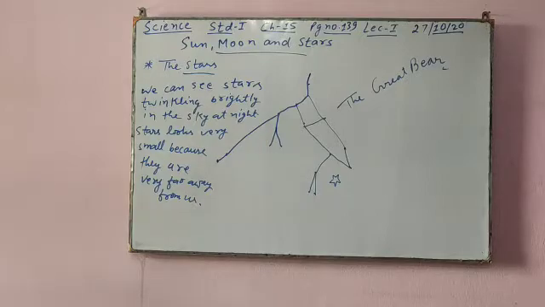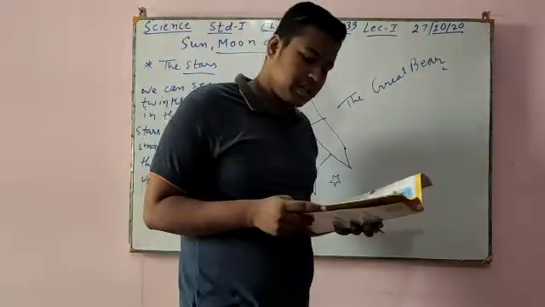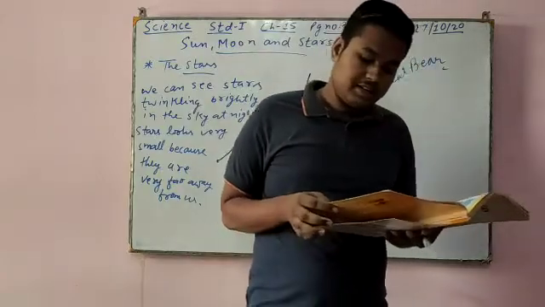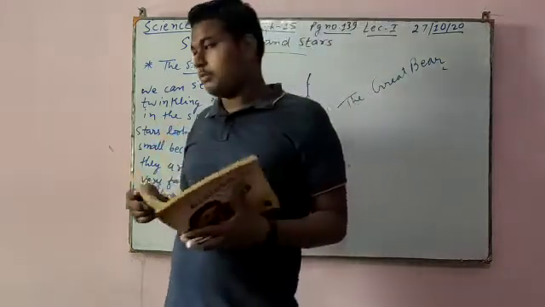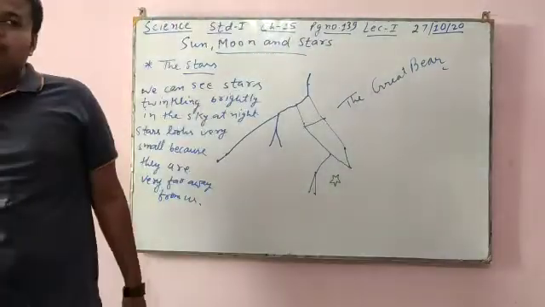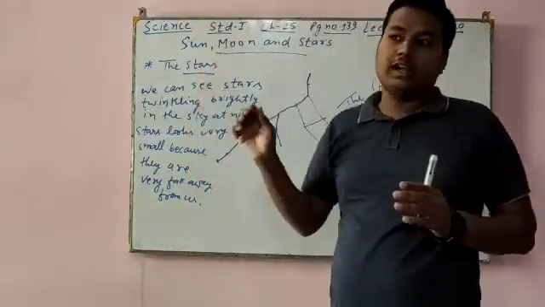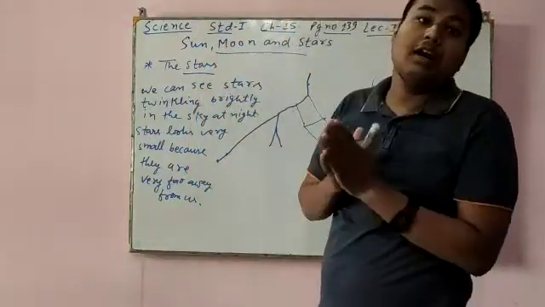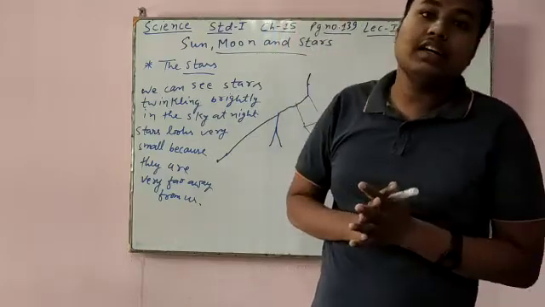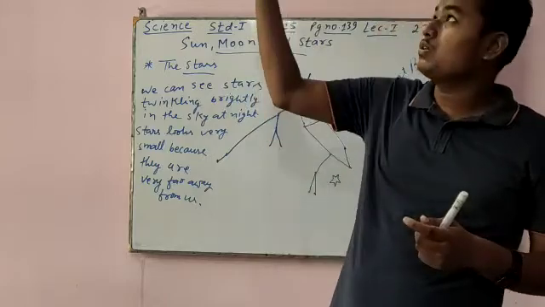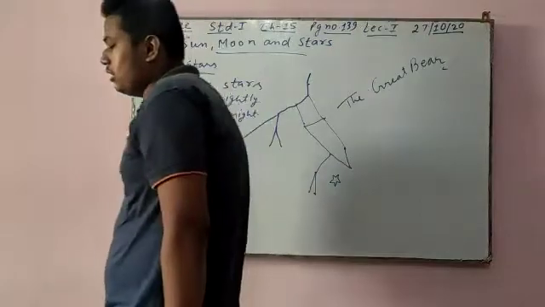So here the chapter is over. One fun fact: some stars are so far away from us that it takes many years for their light to reach us. Whatever stars we see at night look bright, but there are stars which are even farther away from us, and it takes years for their light to fall on the surface of the Earth.